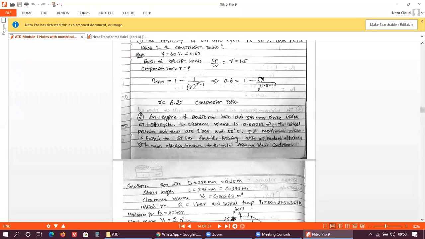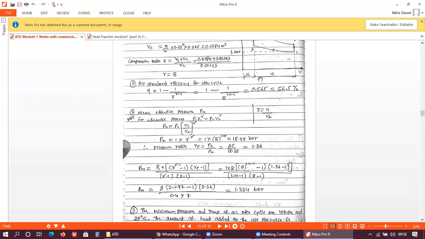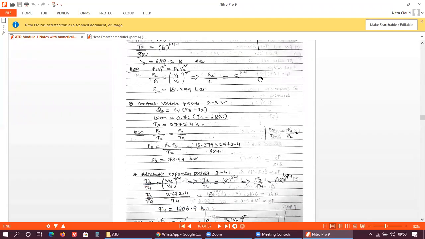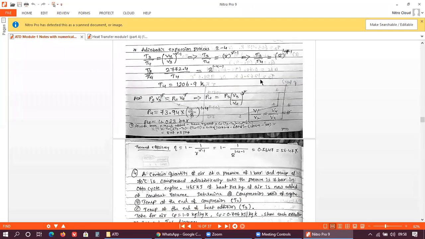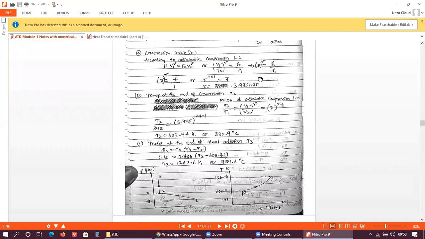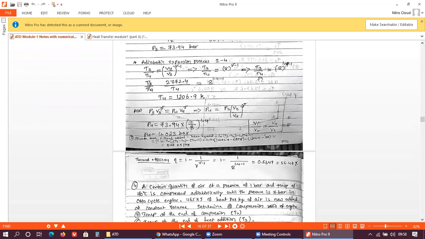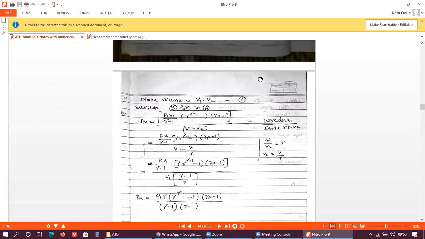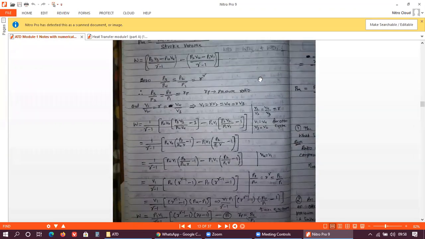So I tried to solve 3 or 4 numericals. All those numericals are from your previous question papers. These numericals that you are seeing, 5 to 6 numericals, all of them are from your previous question papers. So please work on this.